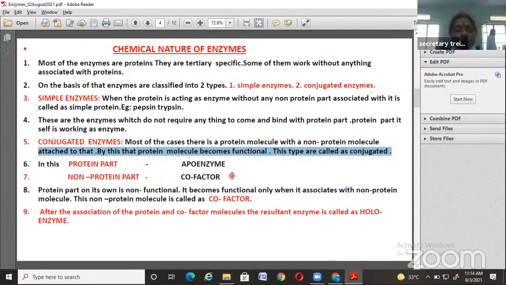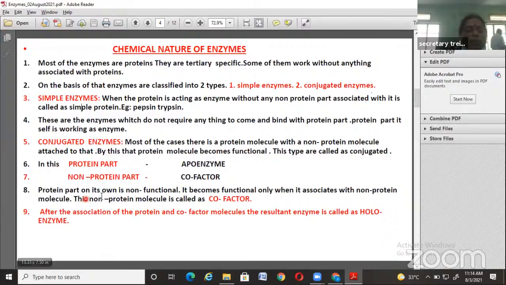In simple enzymes, there is no question of apoenzyme and cofactor. Simply they are called simple enzymes. But in conjugated enzymes, we define these two parts, the protein part and the non-protein part. They are named differently.